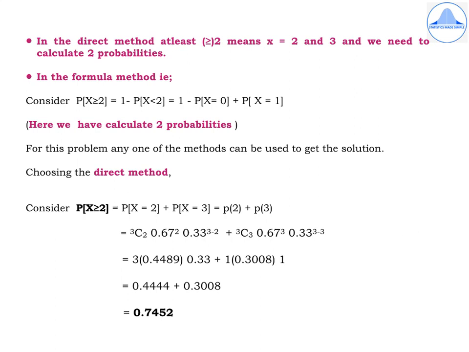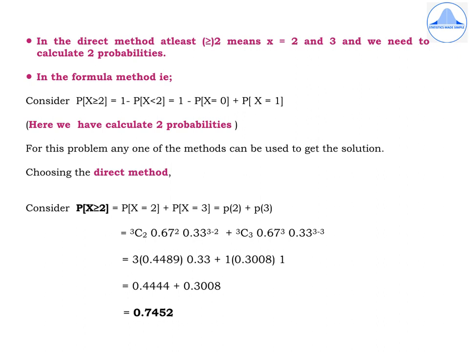Here also we have to calculate 2 probabilities. So whether we use the direct method or the formula method, the calculations of 2 probabilities remain the same. So for this problem, any one of the methods can be used to get the solution. So I'll choose the direct method. So start by considering probability of x greater than or equal to 2, which will be equal to probability of x equal to 2 plus probability of x equal to 3, which is p of 2 plus p of 3.